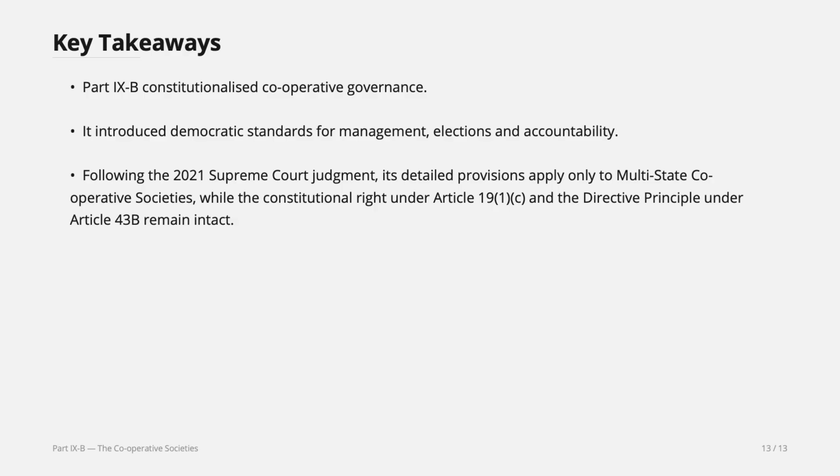Key takeaways, please go through it. We have come to the end of the presentation for Part 9B. So key takeaways, Part 9B constitutionalized cooperative governance, right? Cooperative society became part of the Indian Constitution. It introduced democratic standards for management, election, and accountability. And following the 2021 Supreme Court judgment, its detailed provisions apply only to multi-state cooperative societies.